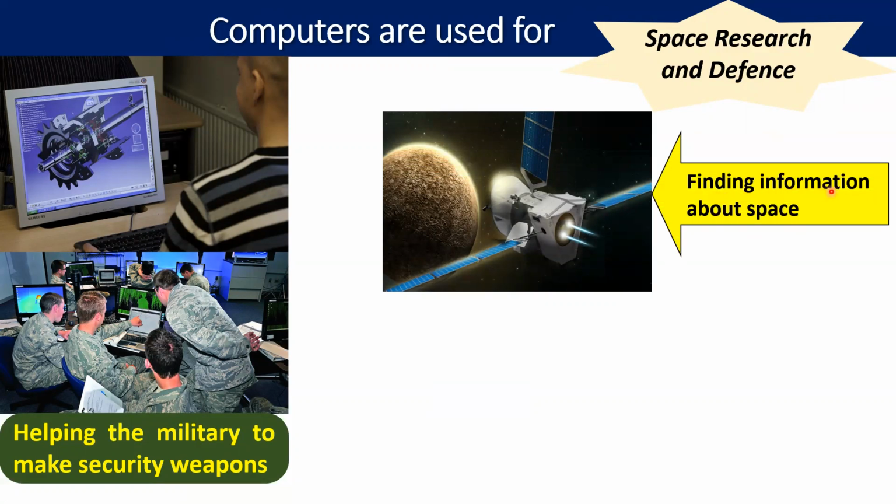Finding information about space. So what is the meaning of the word space here? Means an area outside the Earth's atmosphere where planets and stars are. In Hindi, we can say antriksh. So computer gives us information about space also, that what is happening there. So the detail of it you will study in your further classes.